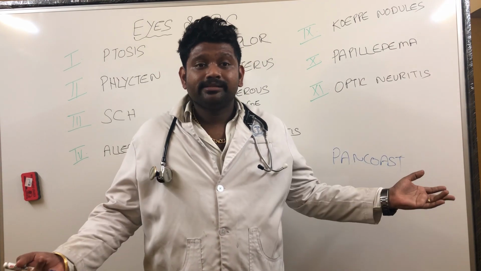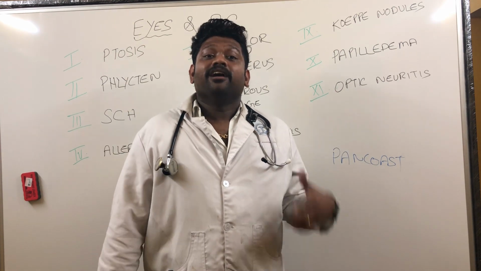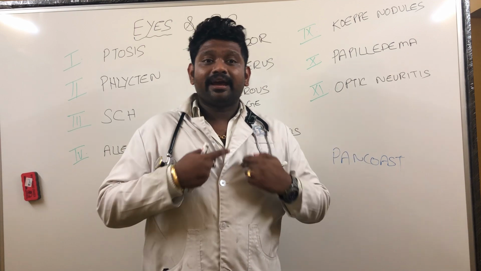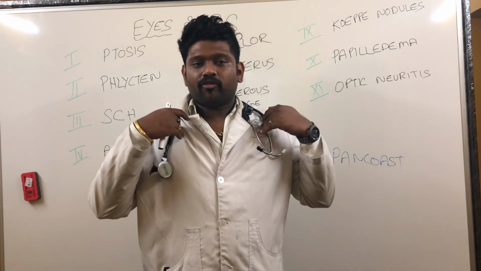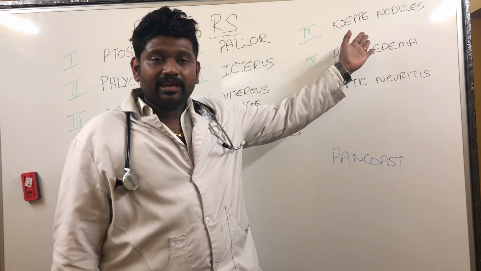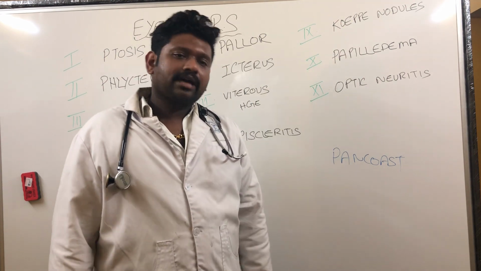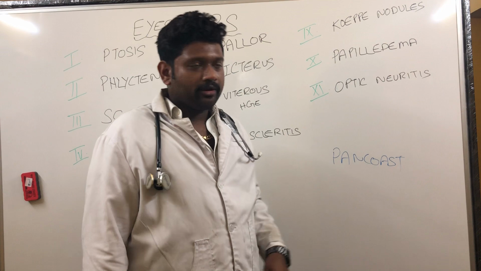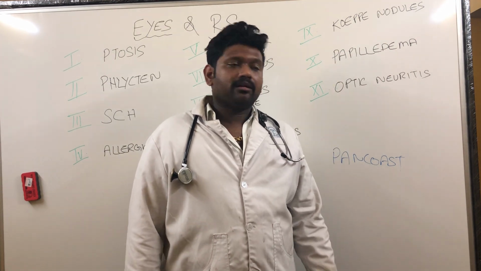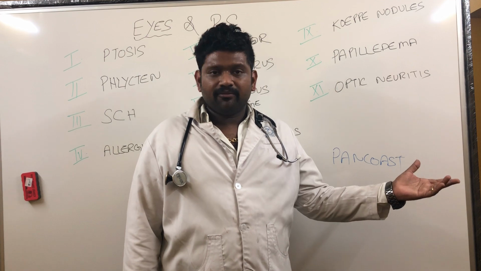Sarcoidosis is what disease? It is a multi-system disease. Which organ is mainly involved? Our lung. What is the presentation in the lung? Bilateral hilar lymph nodes, then you have parenchymal involvement. So just by eye you can find the patient is having sarcoidosis, right? This is the 9th point. Number 10, papilledema. It is a sign of raised ICT, we all know that.